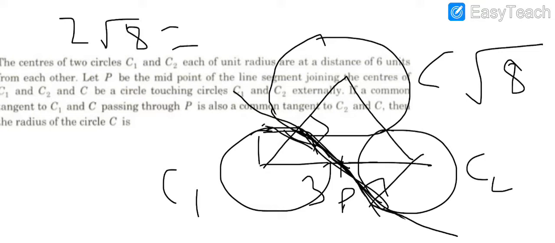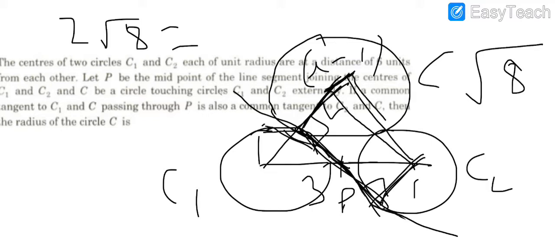Now when you want to find the length of a direct common tangent, the actual method is that you drop a perpendicular like this, and you know that this radius is unknown, so we can take it as r, and this is known, this is 1. So this small length will be r minus 1, and the center to center distance will obviously be the sum of the radii because they are touching each other, so it will be r plus 1. And of course this perpendicular which I dropped just now is 2 root 8.